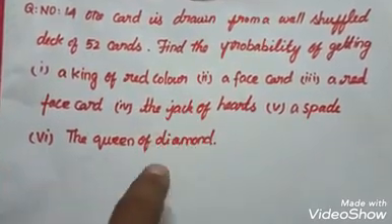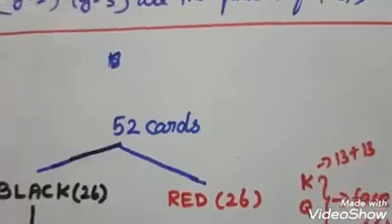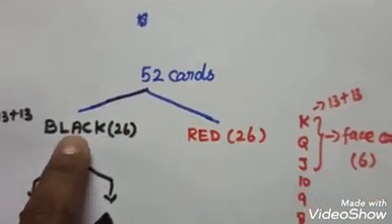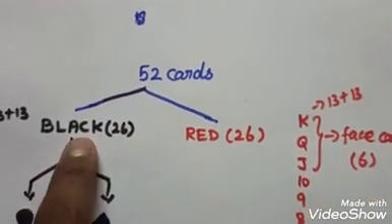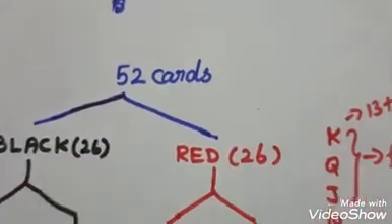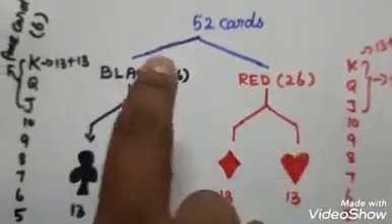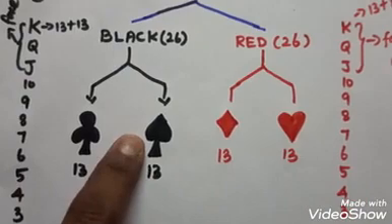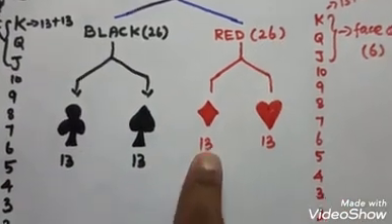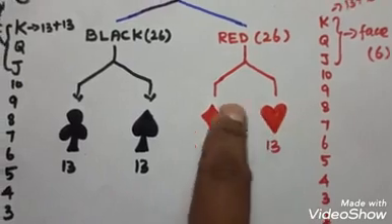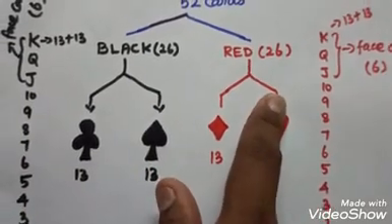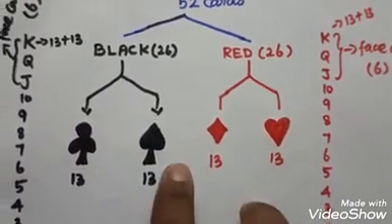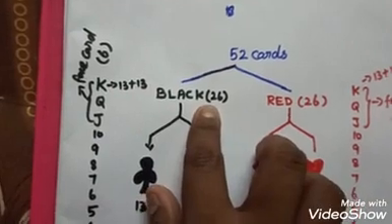Before I see this question, I just recall for you. Totally 52 cards, and these 52 cards can be split into black and red. So black contains totally 26 cards, and then red 26. And this black 26 can be split into 13 clover and 13 spade. The same way red can be split as 13 diamond, 13 hearts. So totally 2 colors and then 4 patterns, 2 in black, 2 in red.